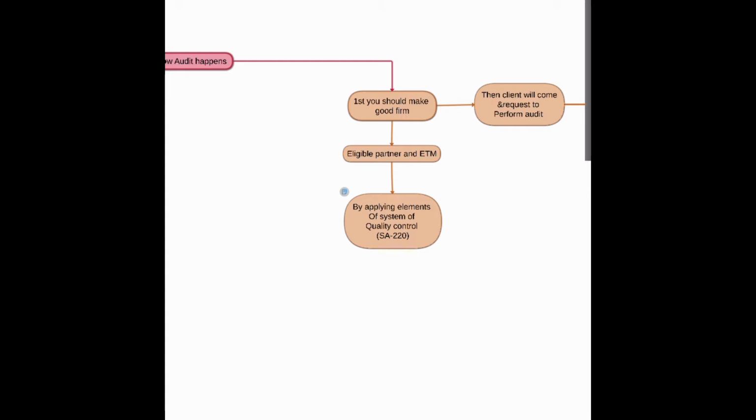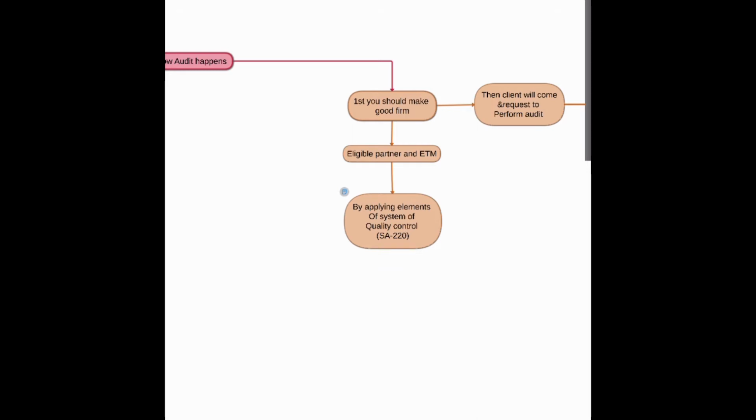And in SA 220, there is an element of system of quality control. Elements of system of quality control describe how a good audit firm should be. Audit firm should comply with ethical requirement, or the audit partner should have leadership responsibility.